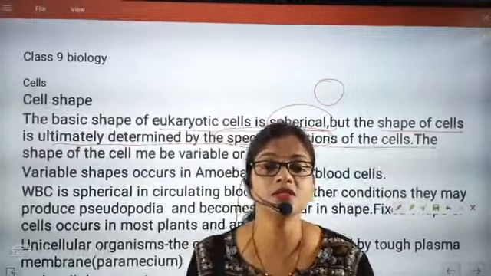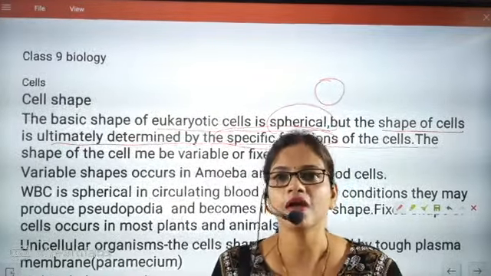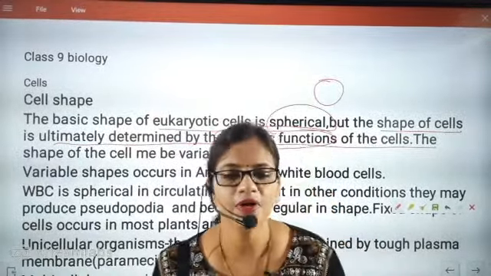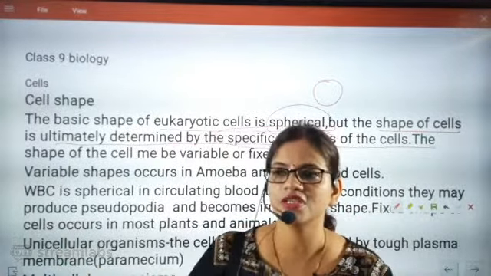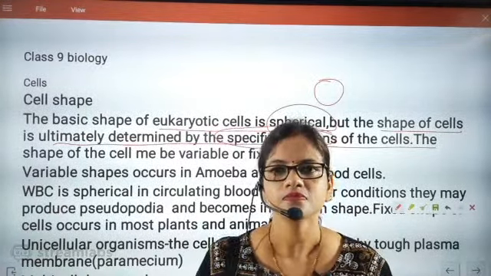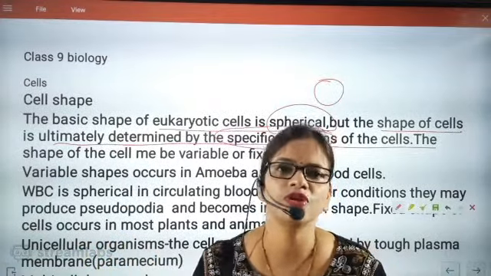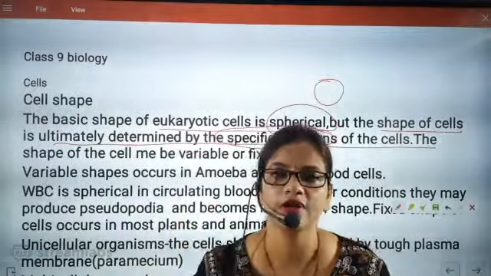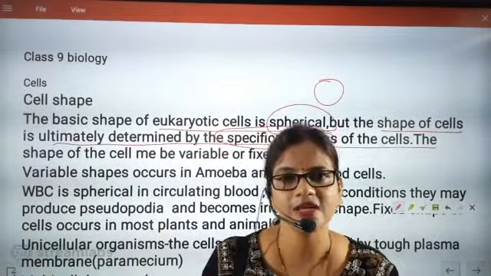Now, beta, there are certain cells that change their shape. In our body itself, WBC, the white blood cell, if it is moving fast in the circulatory system, will be spherical. But if it is stagnant somewhere, it will have pseudopodia, meaning false finger-like projections, and its shape will be distorted. A cell can change its shape, like the amoeba example you have seen.